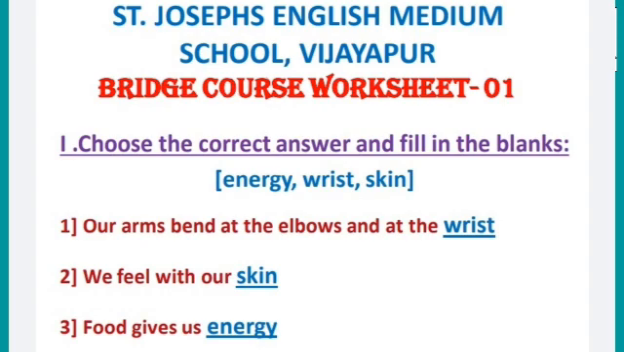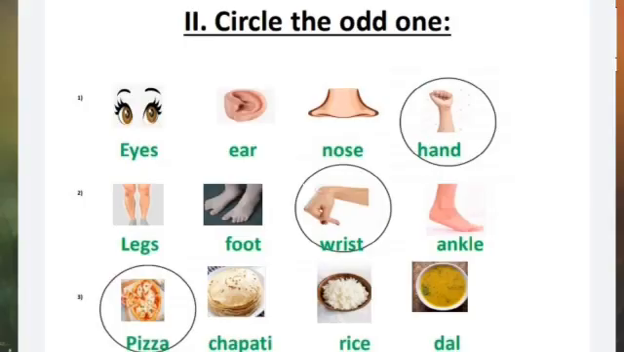Now the next part of this worksheet, question number 2. Circle the odd one. You can see the pictures now. What is the first one? It is the eyes. Second one, ear. Third one, nose. And the fourth one is the hand. Which is the odd one? Eyes, ear and nose are sense organs. And hand is a part of the body. So hand is the different or odd one. So you can circle the hand.